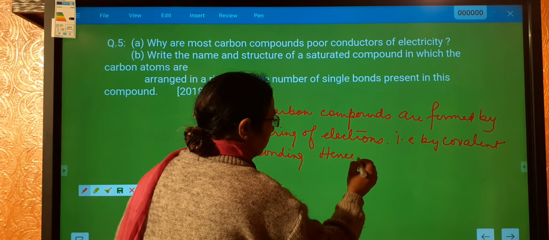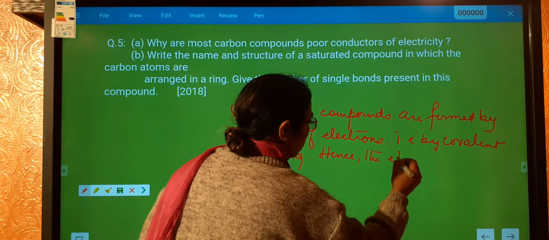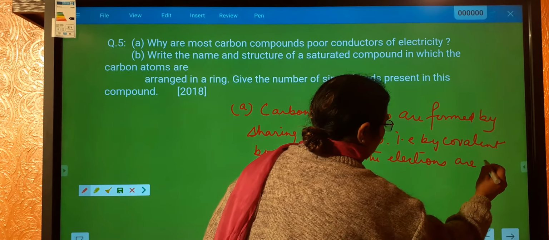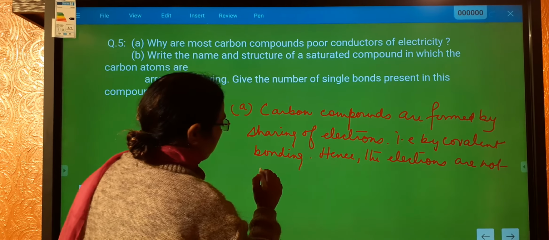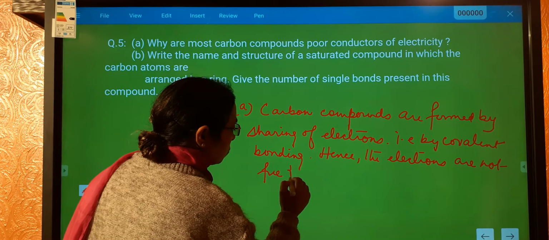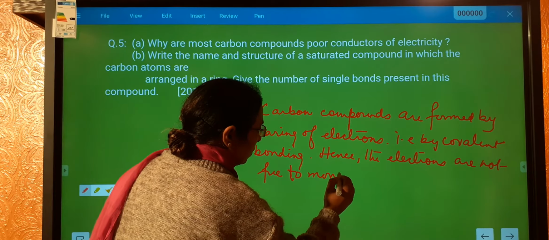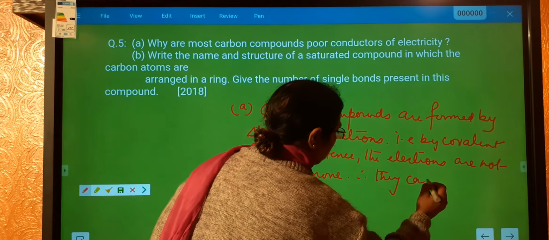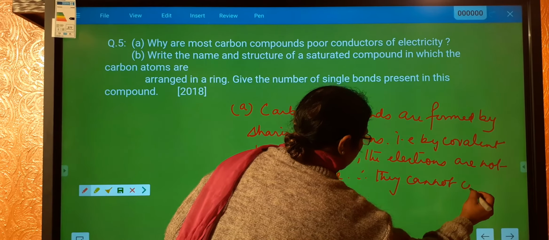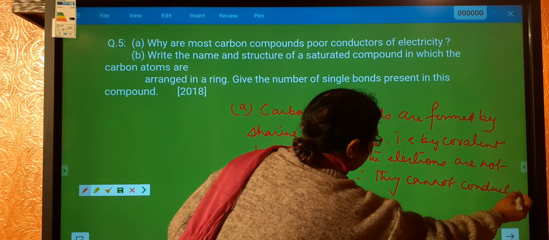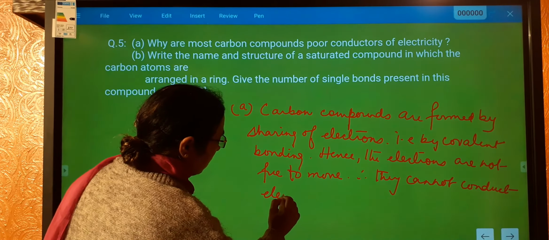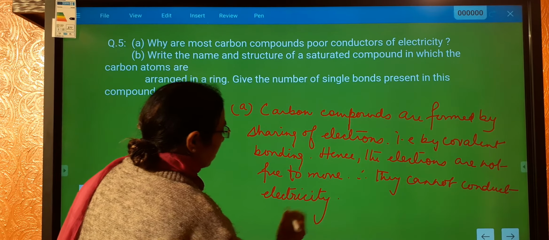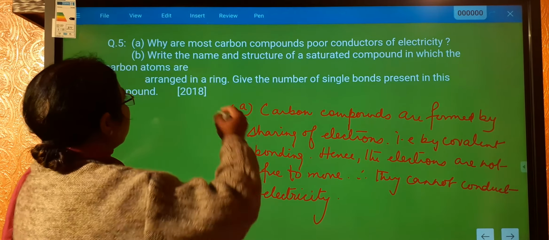Hence, the electrons are not free to move. Therefore, they cannot conduct electricity. We have done the first part.